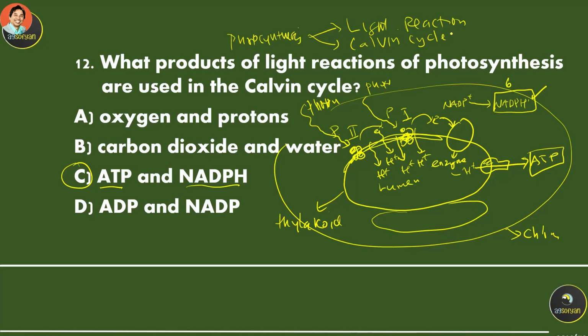So there's two main steps for photosynthesis. The one over here is the light reaction, and the products are going to be ATP and NADPH. And this ATP and NADPH will be used for the Calvin cycle later. So this should be the answer for this question.